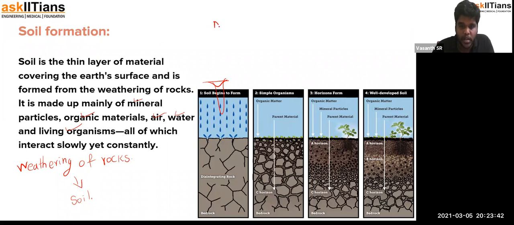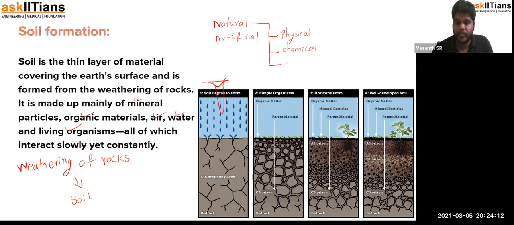One is natural, okay, and then artificial. So natural involves, okay, physical, then chemical, and then living.